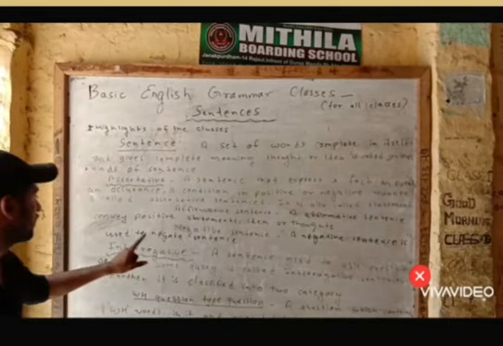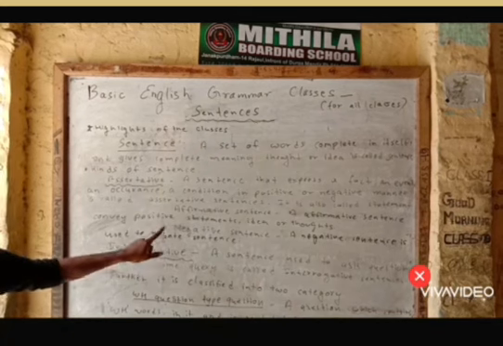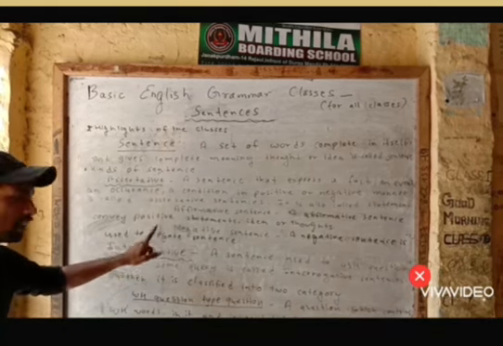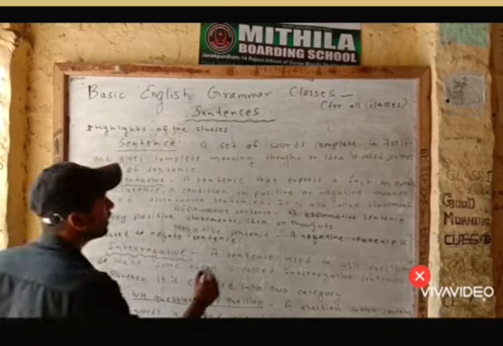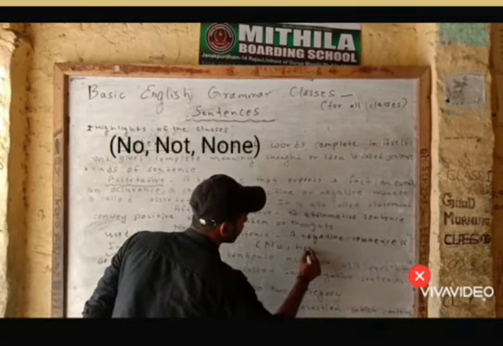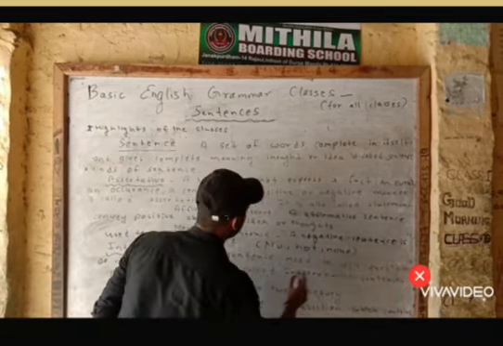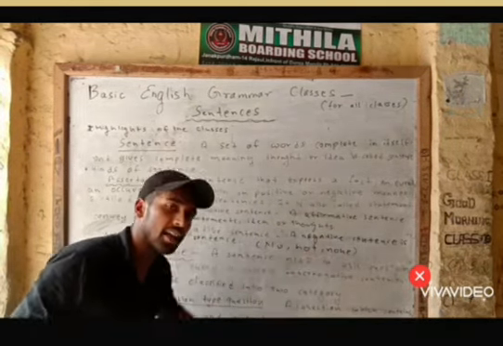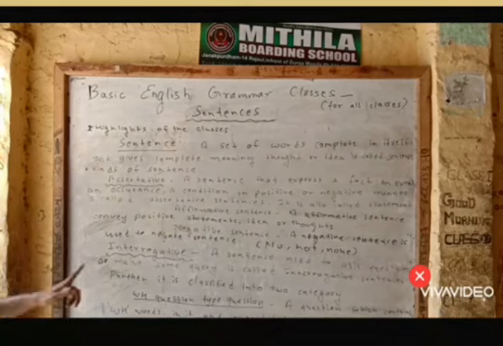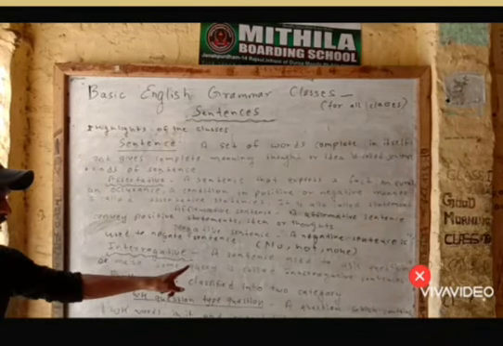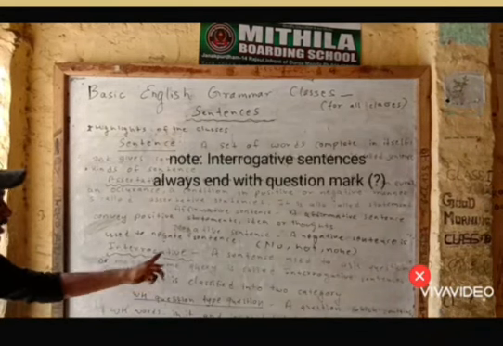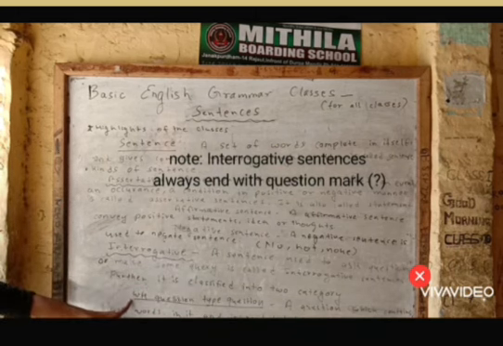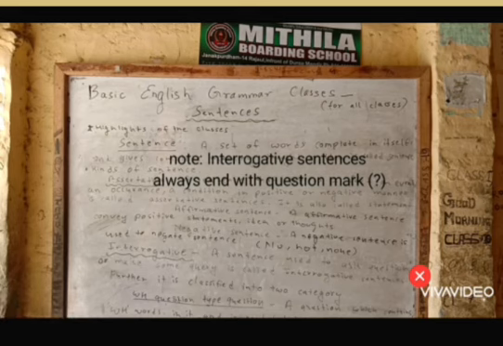A negative sentence is used to negate a sentence, which is to deny. Okay. Generally it contains no, not, none. In all negative sentences you can see no, not, and never in it. After that, the interrogative sentence is used to ask questions and make a query. Further, it is classified into WH-type questions and yes/no-type questions.